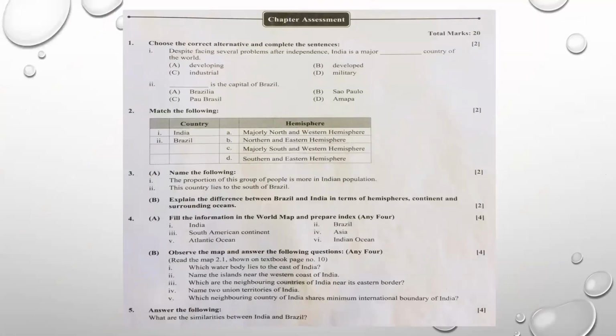Students, we have discussed enough fill-ups, question answers, and points related to lesson number 2, that is location and extent. So I feel we have done enough revision of chapter number 2. Based on this revision and the notes we discussed, you are expected to complete your geography lesson number 2 notes.